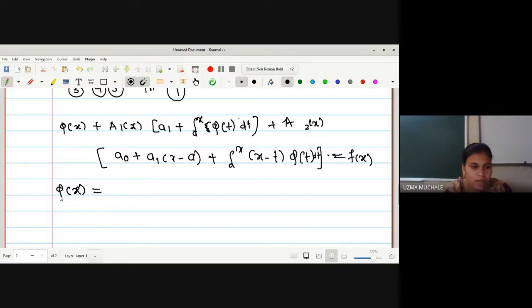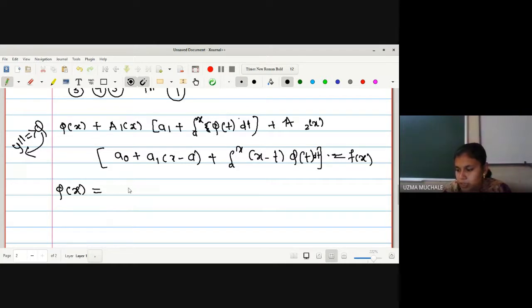So what is phi of x? Phi of x we have assumed to be y double dash, which is nothing but your phi. If you are going to have a value of phi, it means that you can get a solution, right? Phi is nothing but the solution of our equation. So if you get y double dash, obviously you can get the value of y.